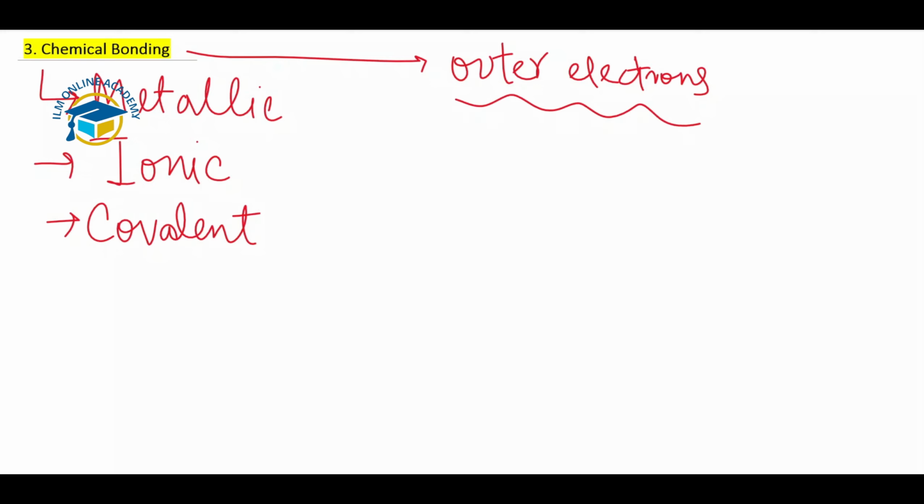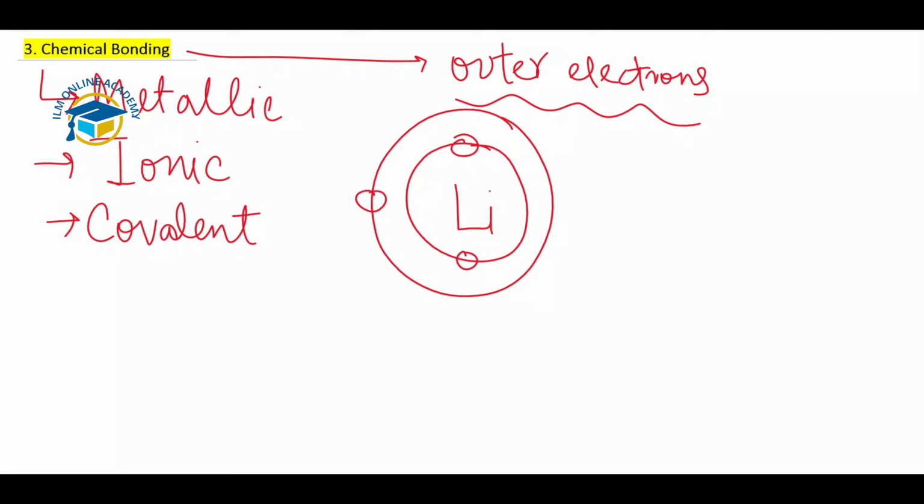For example, take the lithium atom. Lithium has 3 electrons: 2 are present in the inner shell and 1 electron is present in the second shell, which you call the valence shell or also the outer shell. So just the outer electrons are involved in the chemical bonding of lithium, not the inner electrons. Protons and neutrons are also not involved in chemical bonding.